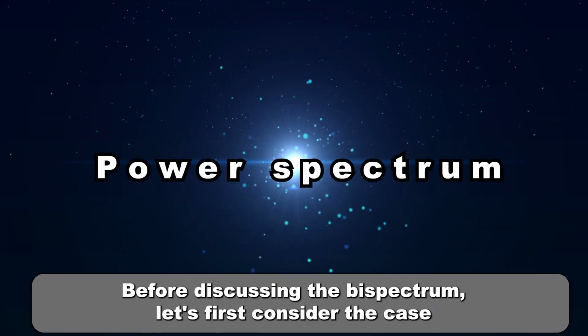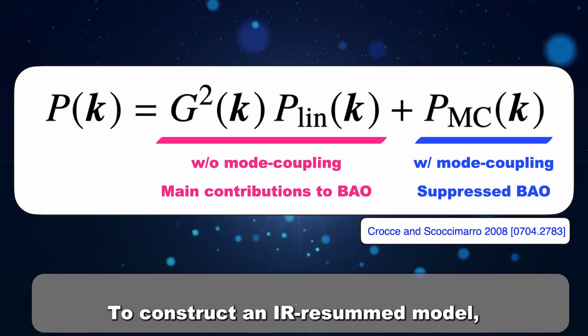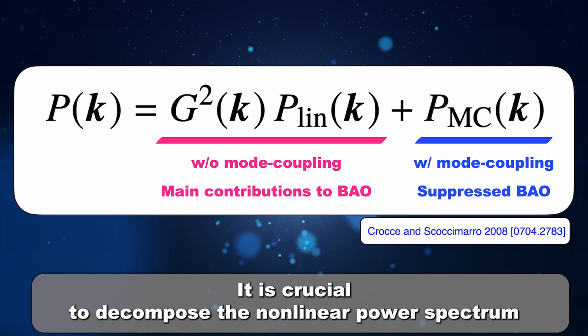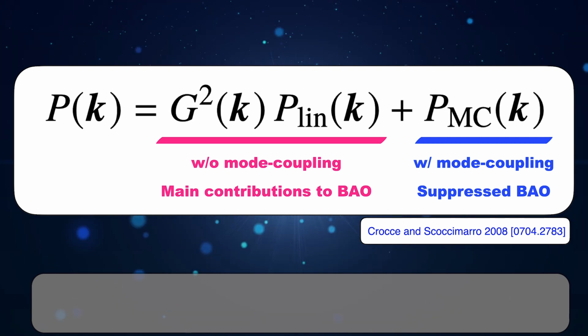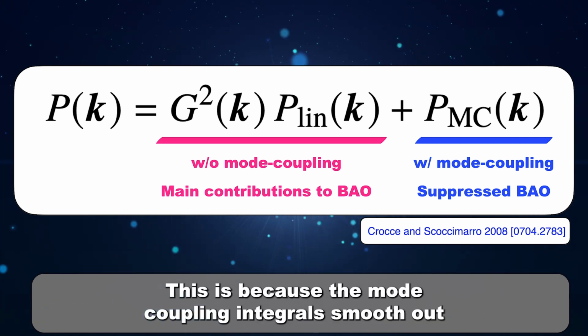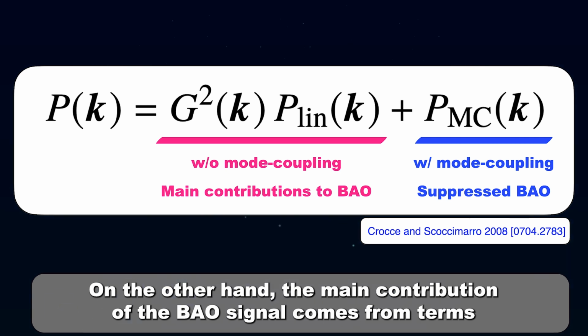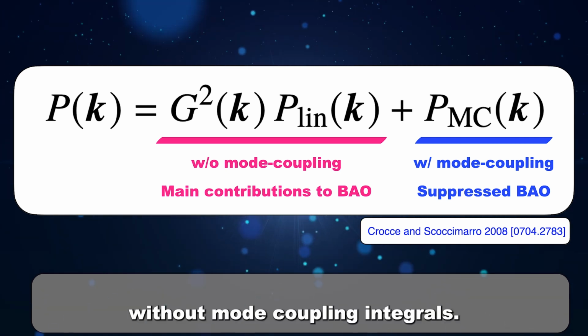Before discussing the bispectrum, let's first consider the case of the power spectrum. To construct an IR-resummed model, it is crucial to decompose the nonlinear power spectrum into terms with and without mode coupling integrals. This is because the mode coupling integrals smooth out and suppress the BAO signal. On the other hand, the main contribution of the BAO signal comes from terms without mode coupling integrals.